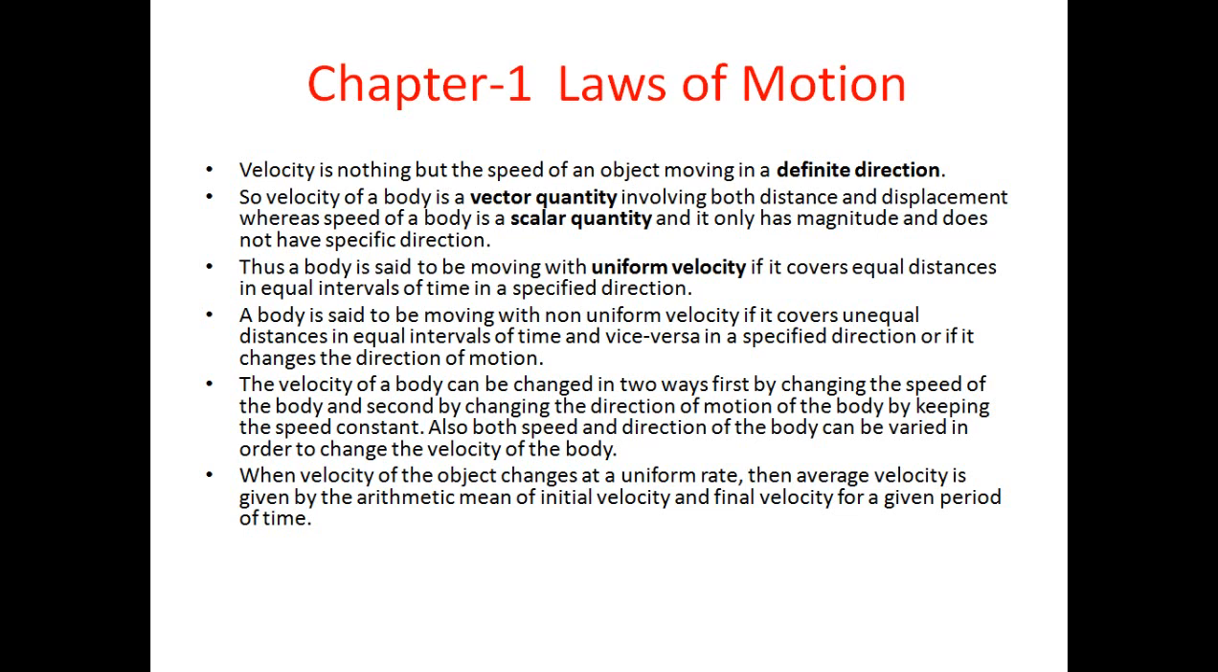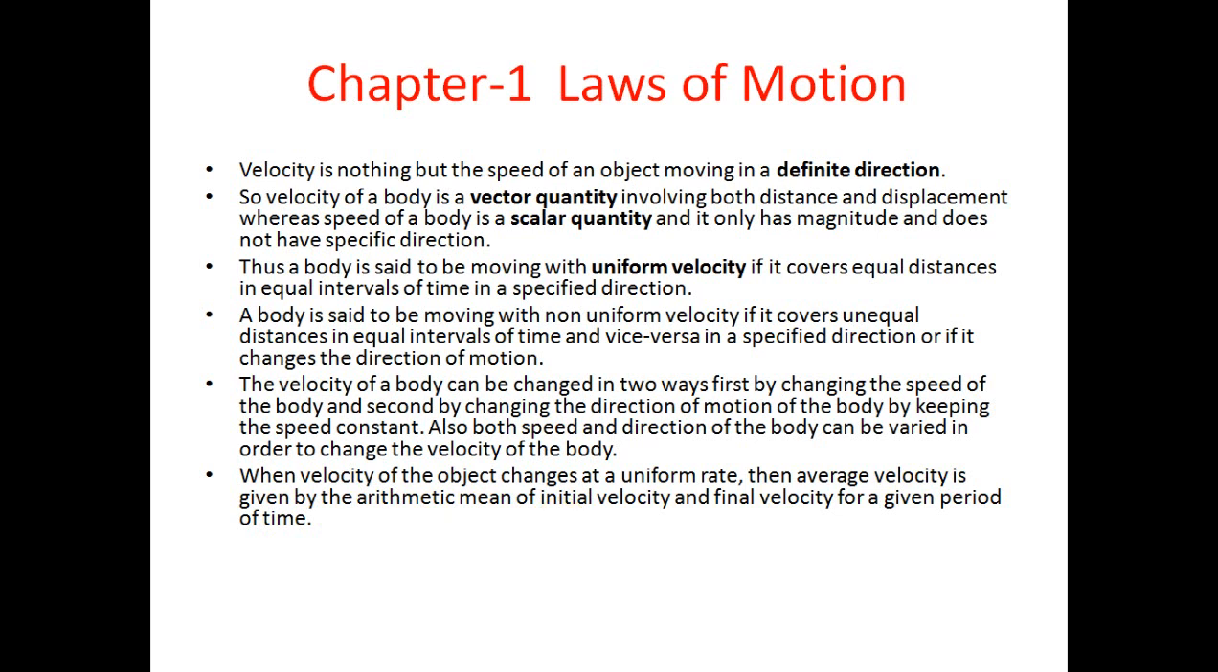Now, turn the page and come to page number 4. What you will see is uniform and non-uniform linear motion. So what is the next point? Reading out the last line: when the velocity of an object changes at a uniform rate, the average velocity is given by the arithmetic mean of the initial velocity and final velocity for a given period of time.